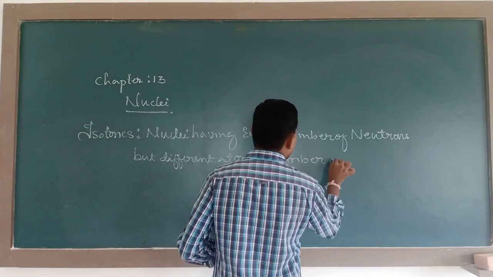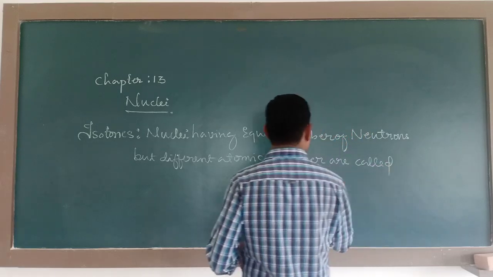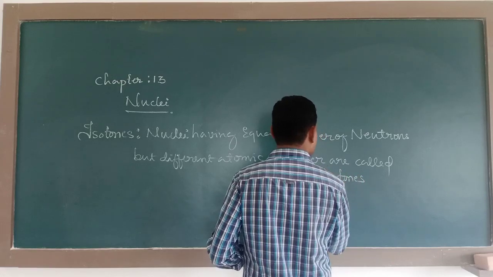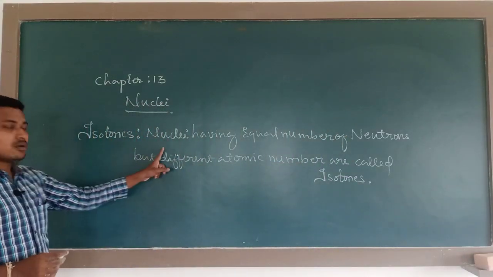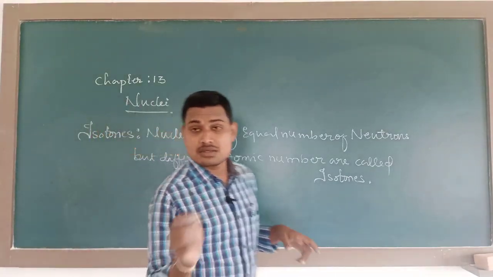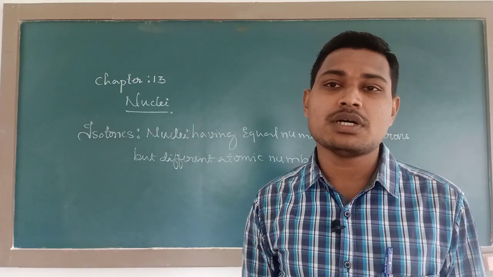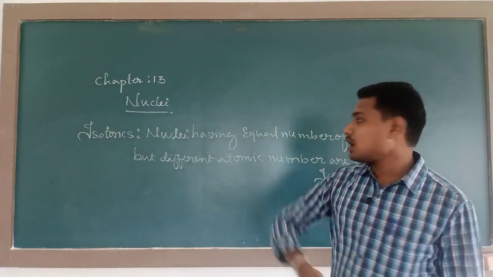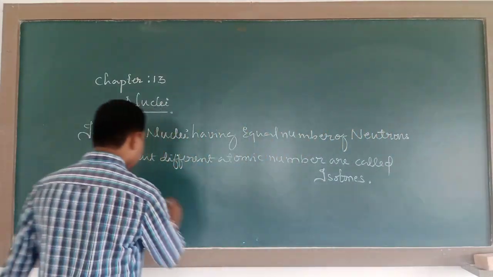What are isotones? Nuclei having the same neutron number but a different atomic number are called isotones.